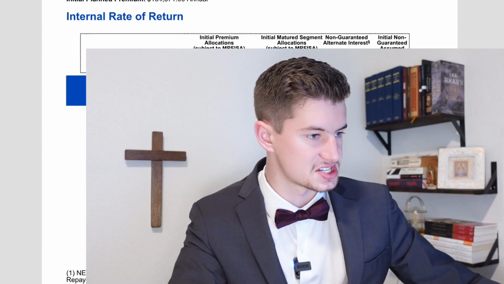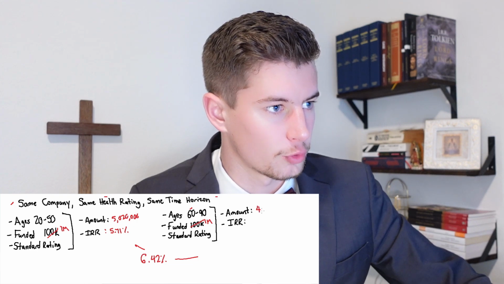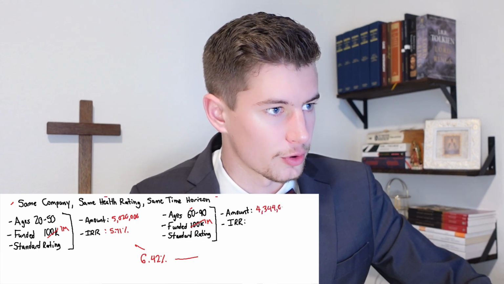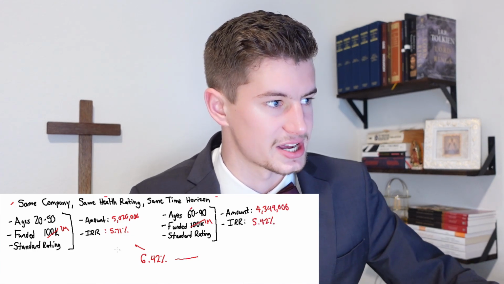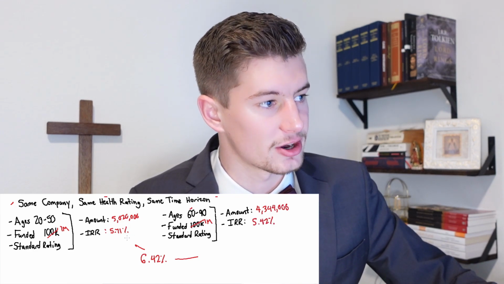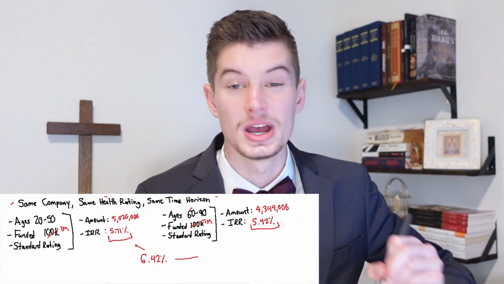6.42%. Next, for the 60-year-old, we have here again illustrating at the 6.42% rate of return before all fees. After all fees, we have the internal rate of return at 5.42%, and then we have $4,344,000. So is it a little bit better when you start at age 20, 5.71 versus 5.42?